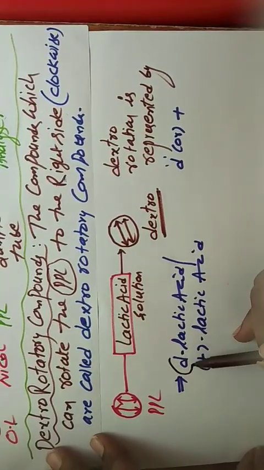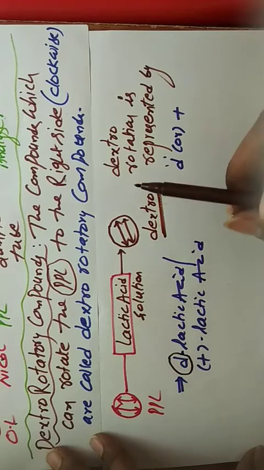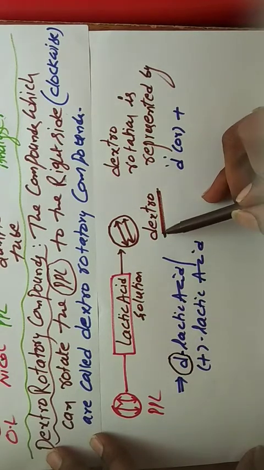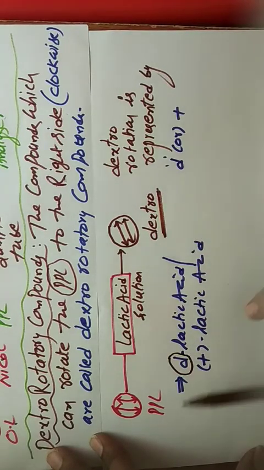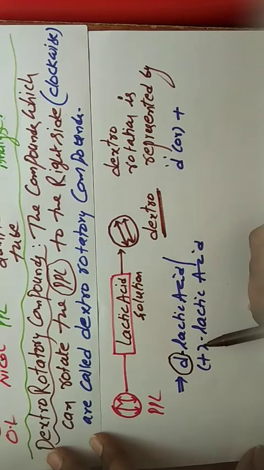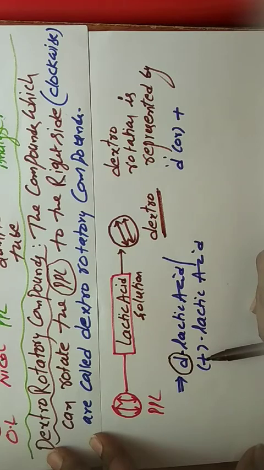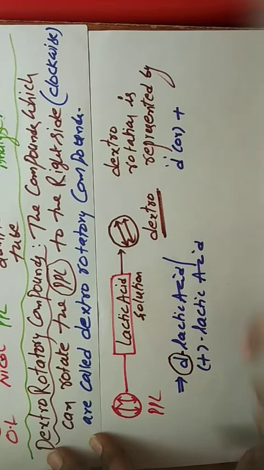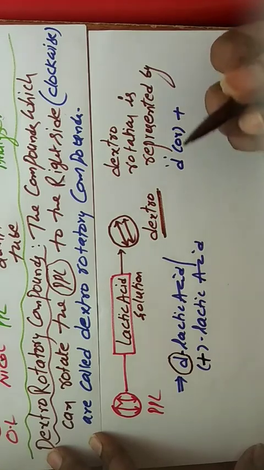What is the meaning of D? Small d only, not capital D. Small d means dextro rotation, which means PPL rotates in clockwise direction. Similar meaning applies to the plus sign also. This is not a charge, just a direction symbol, plus lactic acid.